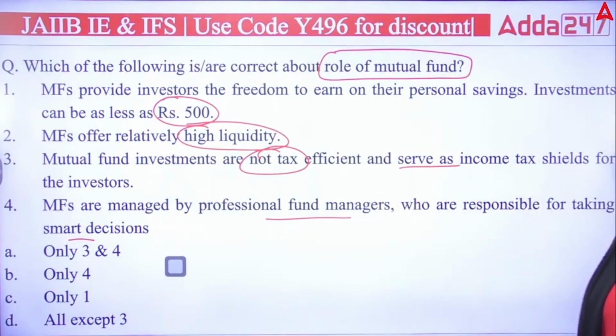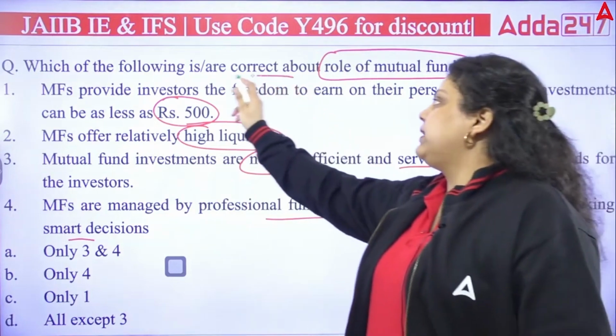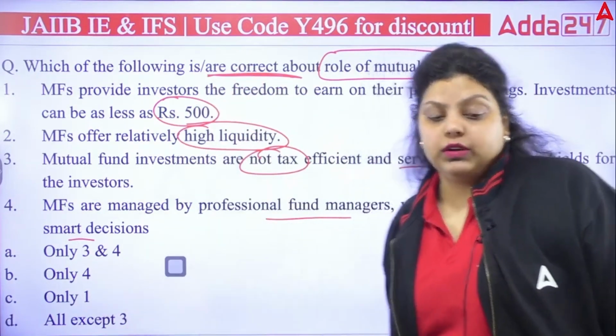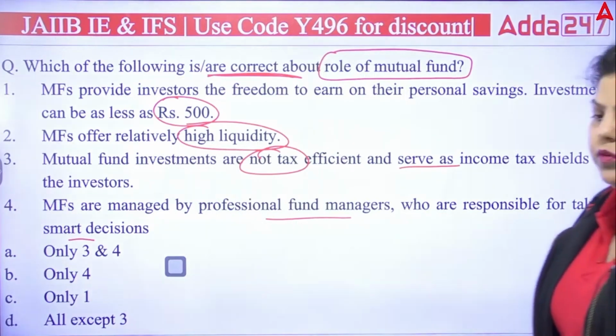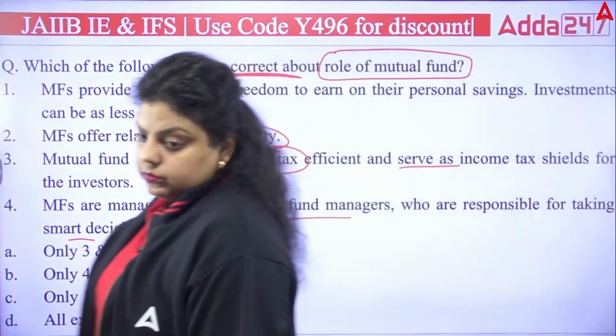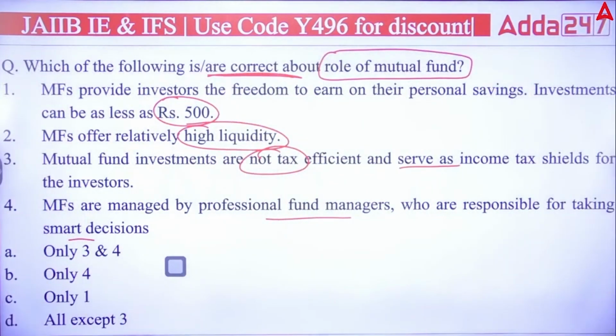Okay, so you have to answer the correct statement about the role of mutual funds. A, B, C or D. Only third and fourth, only fourth, only one, all except three. Which of the following is correct? Okay.